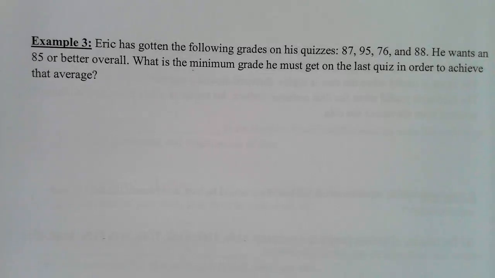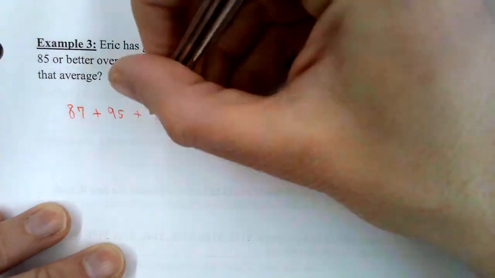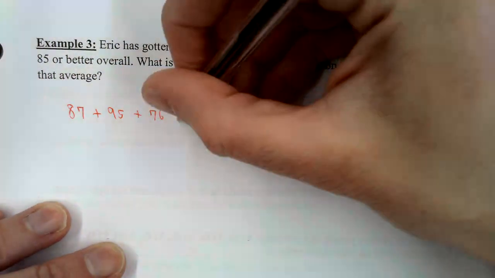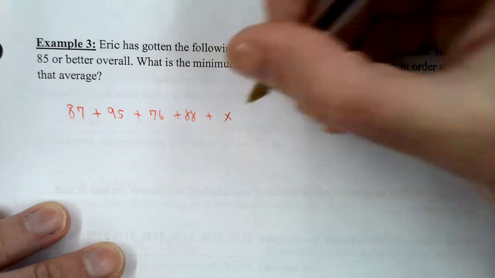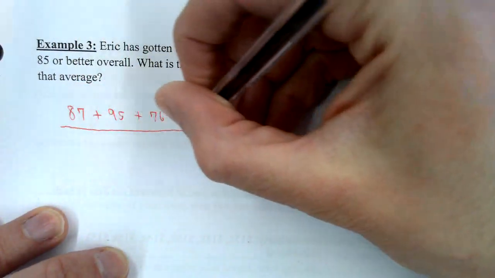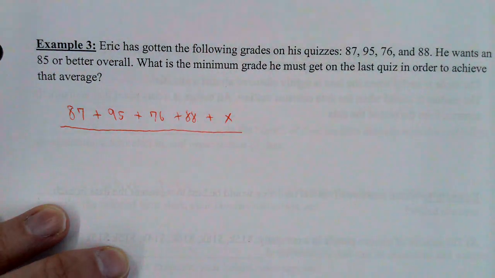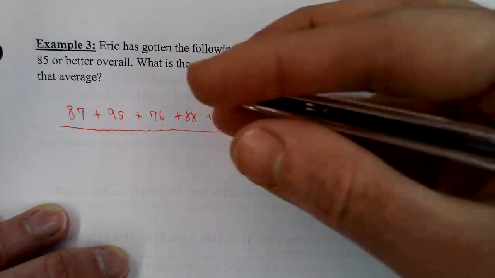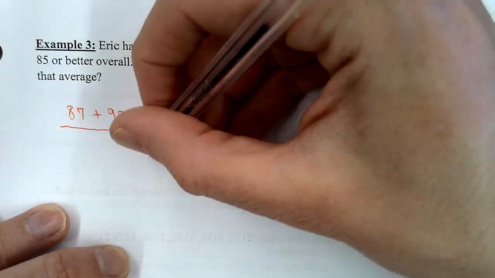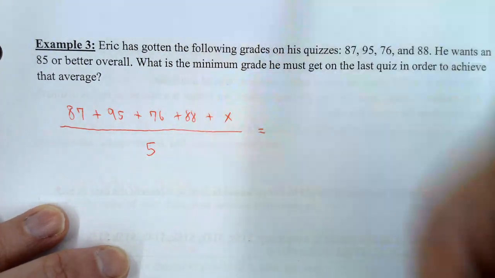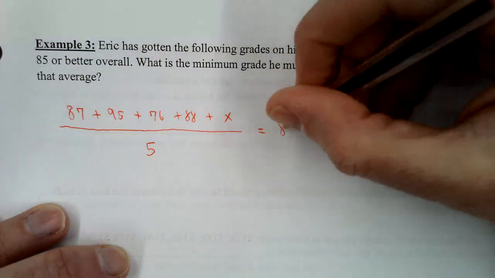You're going to take the four numbers and you're going to add them together like this. I'm going to do 87 plus 80 plus 95 plus 76 plus 88, and then I'm going to do plus x, and that's what I'm trying to solve for. I'm going to divide that by 5 because there's 5 quizzes, the 4 he already took, and then the 1 he still has to take. You want that to be at least an 85, so I'm just going to say equals 85 for now.